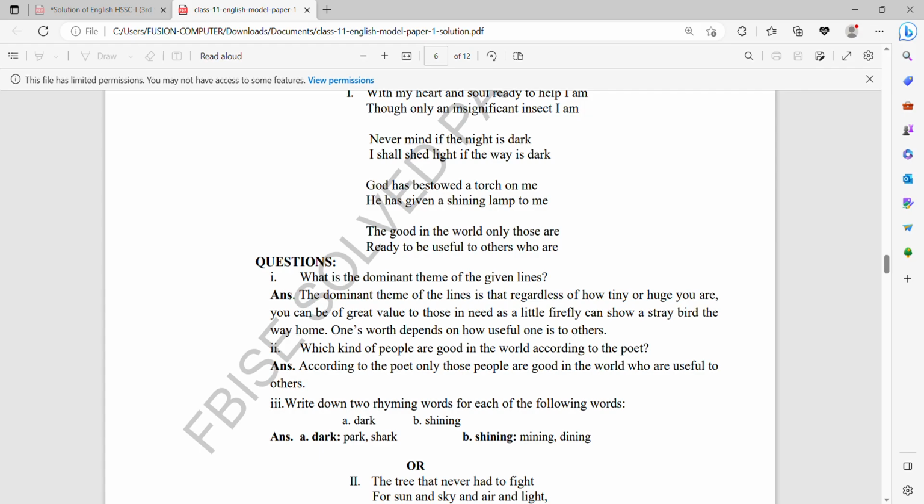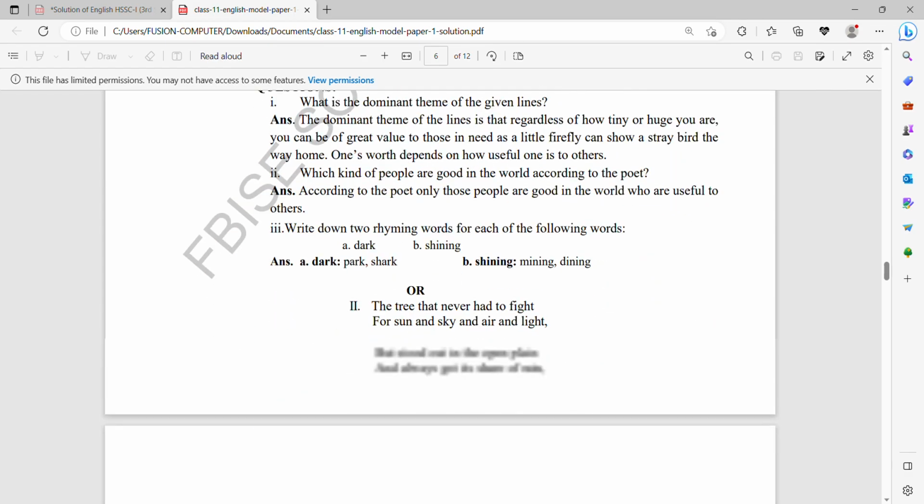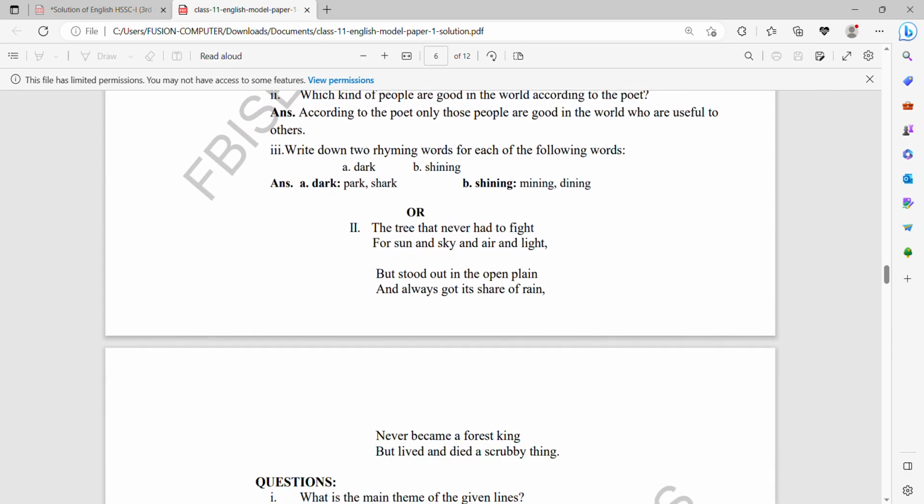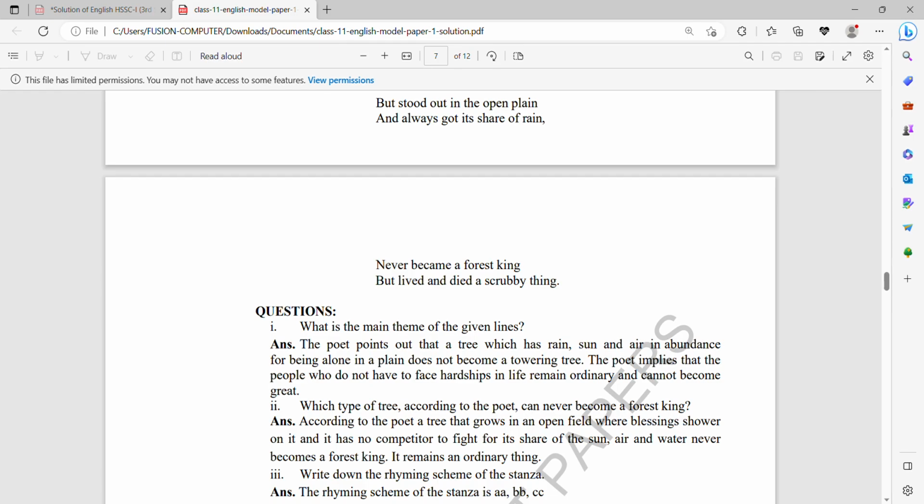Number 3, write down the 2 rhyming words for each of the following words. Dark. Rhyming words mean with the same sounds: dark, spark, sharp, pop, and shining, mining, dining. And the next, you also have a choice in this question, whether to attempt the first stanza or the second.